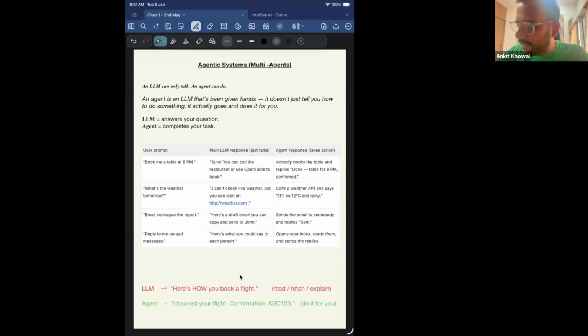Today we'll be looking at agentic systems like multi-agents. So in the last class, we looked at what agents are, what they do, and all the other capabilities of an agent. Let's do a quick revision of what agents are, then we'll take a look at what multi-agents are.